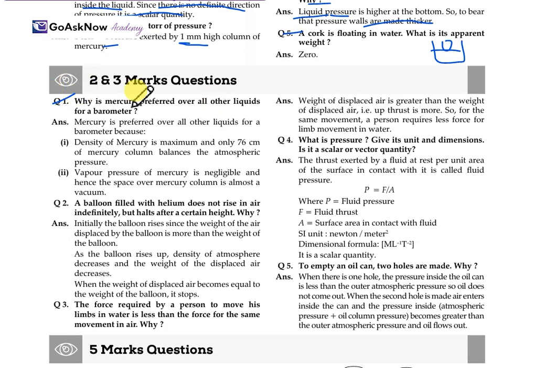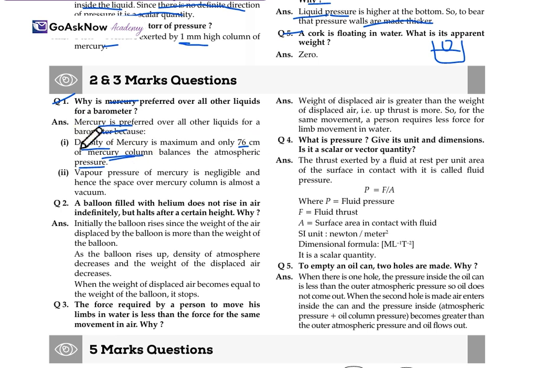Question 1: why is mercury preferred over all other liquids for a barometer? We know that mercury is used in the barometer, but why is it preferred over other liquids? Mercury is preferred because its density is maximum, and only a 76 centimeter mercury column balances the atmospheric pressure.